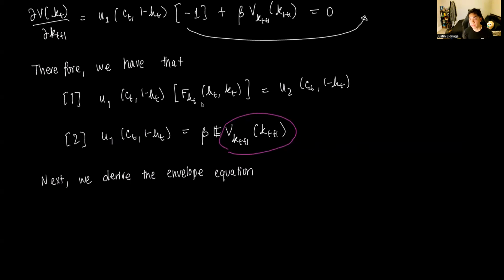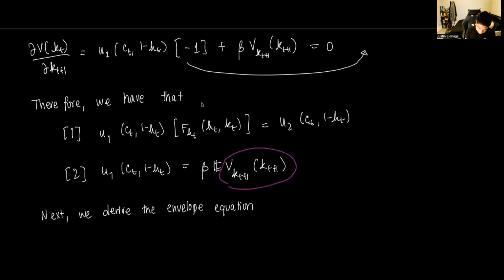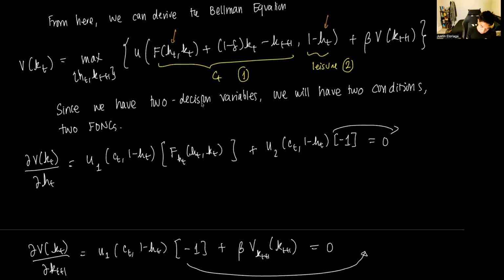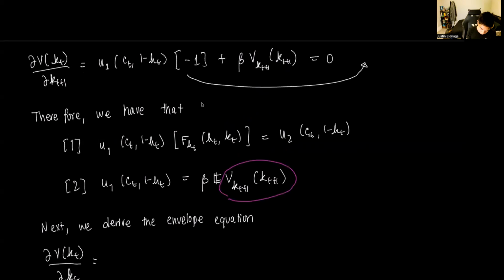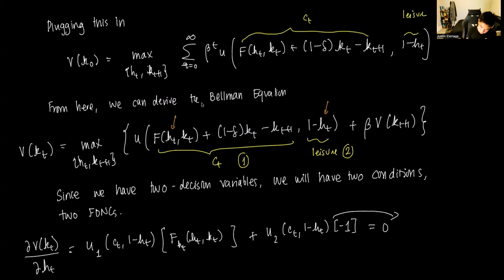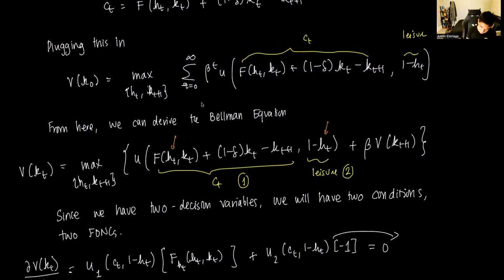We need the partial of V_KT with respect to KT. So notice we only have KT in the first argument, which is CT. So that's U1(CT, 1 minus HT) times the derivative of the function inside.